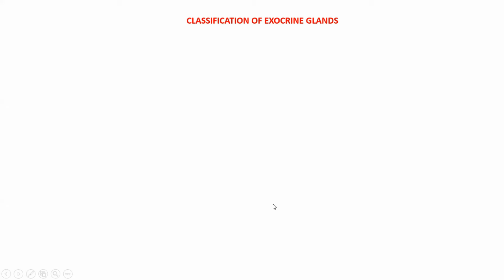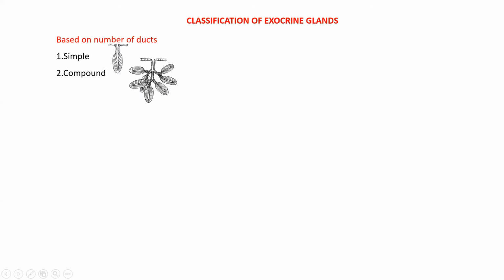The exocrine gland can be classified in many ways. Some of the commonest classifications are based on number of ducts into simple and compound gland. Simple gland has got one duct, whereas the compound gland has got many ducts, both minor and major ducts.